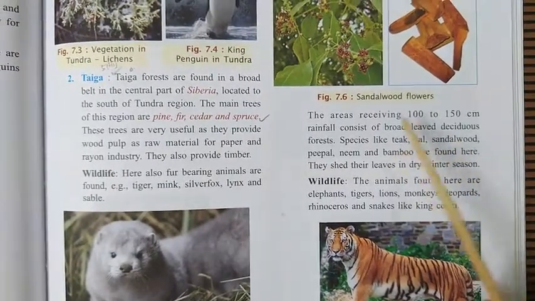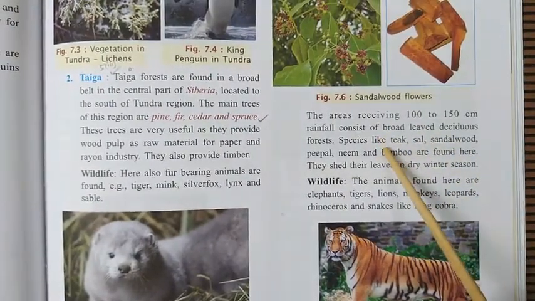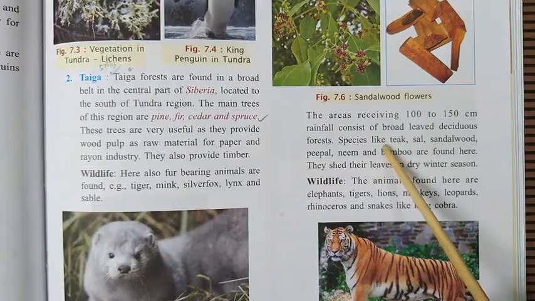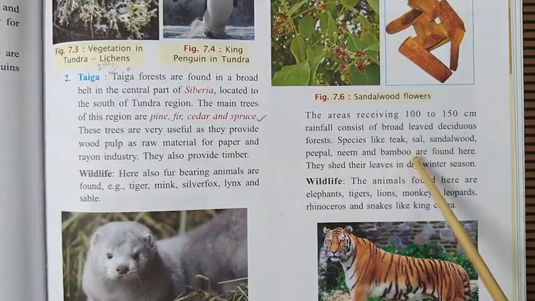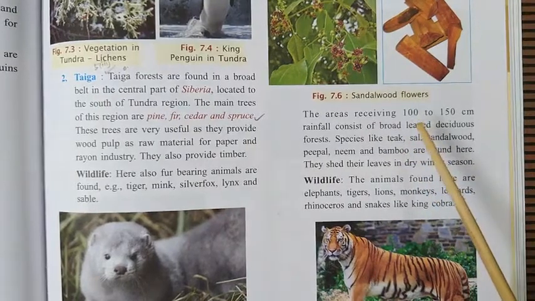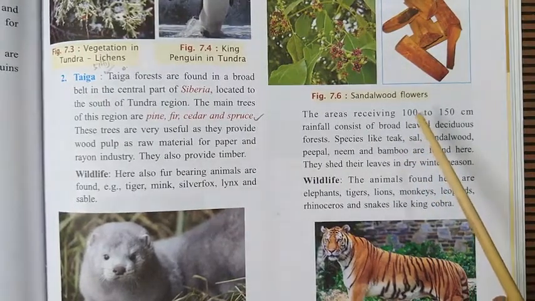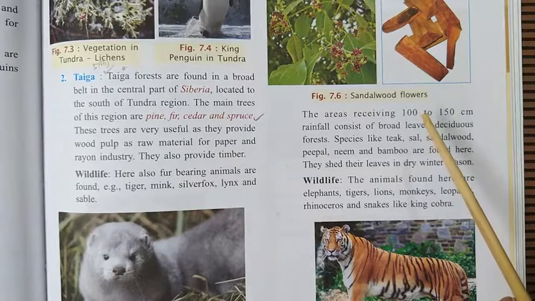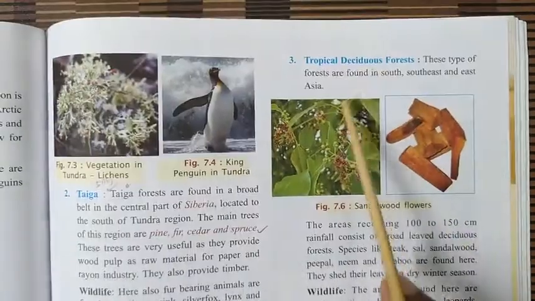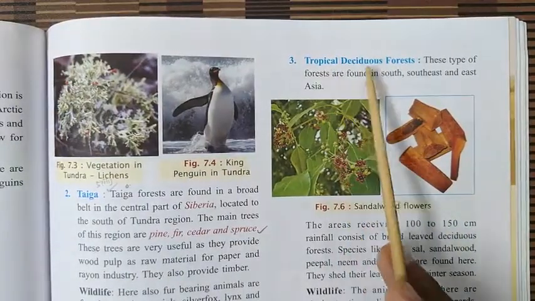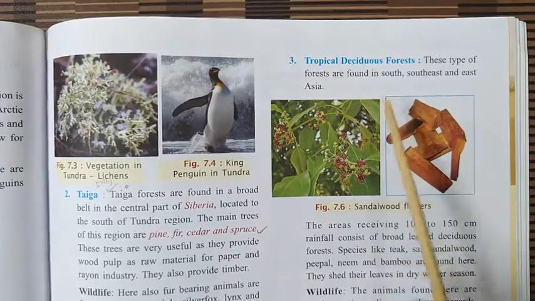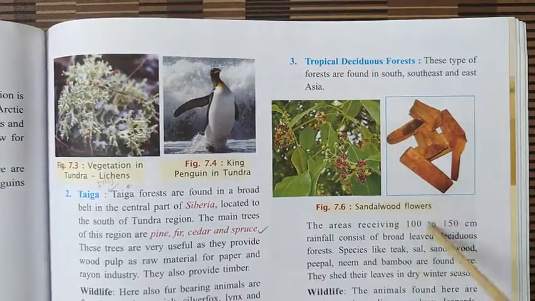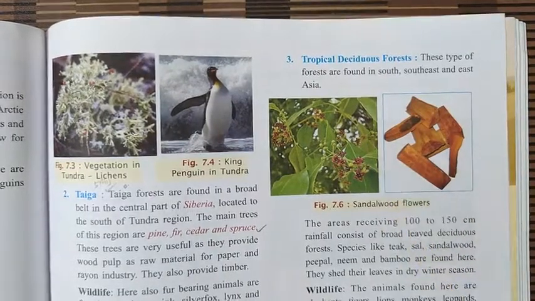But what happens, because this region receives rainfall only during summer, winters are usually dry, and this is why these trees have developed in such a way. During the dry season they shed their leaves. That's why you can find here it is written tropical deciduous forest. So deciduous trees are the trees which usually shed their leaves. This is the important characteristic of the trees found in this region.